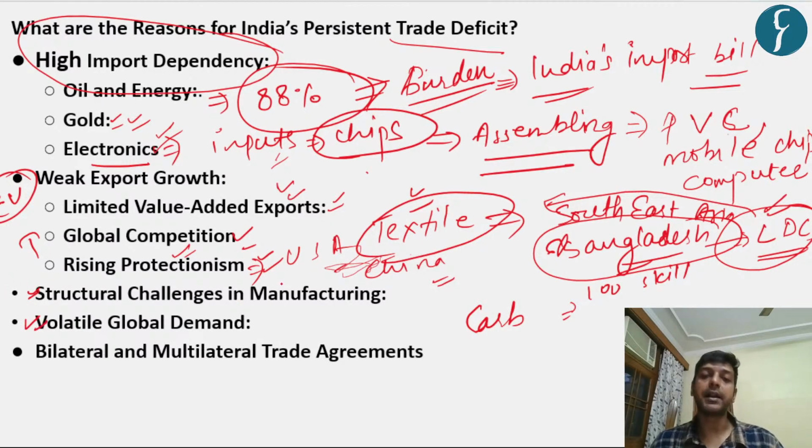Volatile global demand. As you have seen after COVID-19, a number of economies are trying to regenerate themselves. However, the global demand for various goods and services gets reduced. Apart from that, you know that a number of wars are going on, especially in the Middle East, Russia, Ukraine, and various other areas of the world, and in South Africa as well.